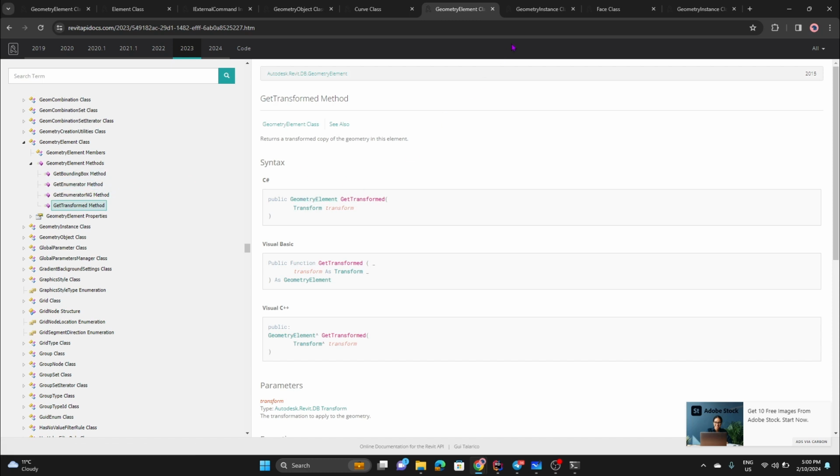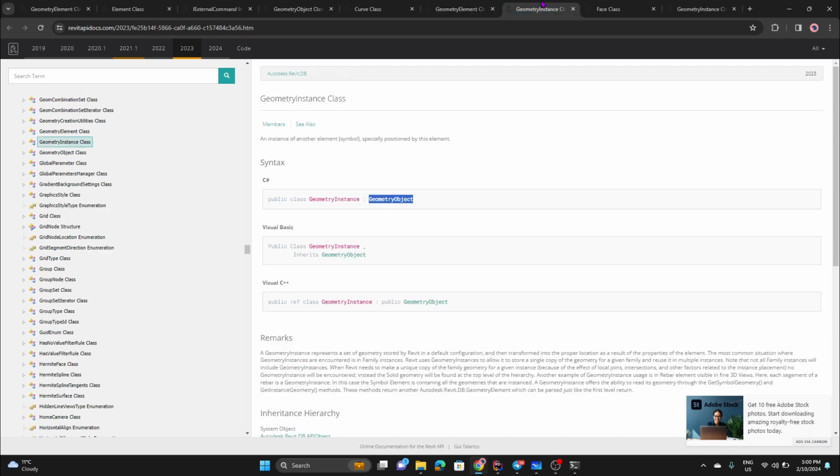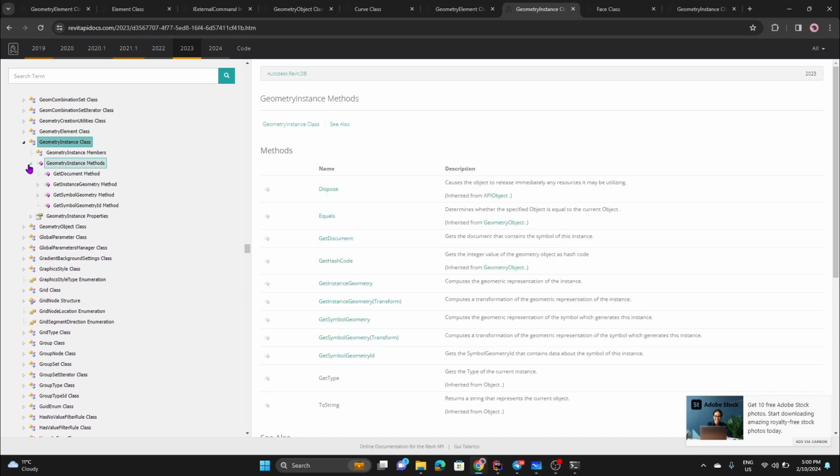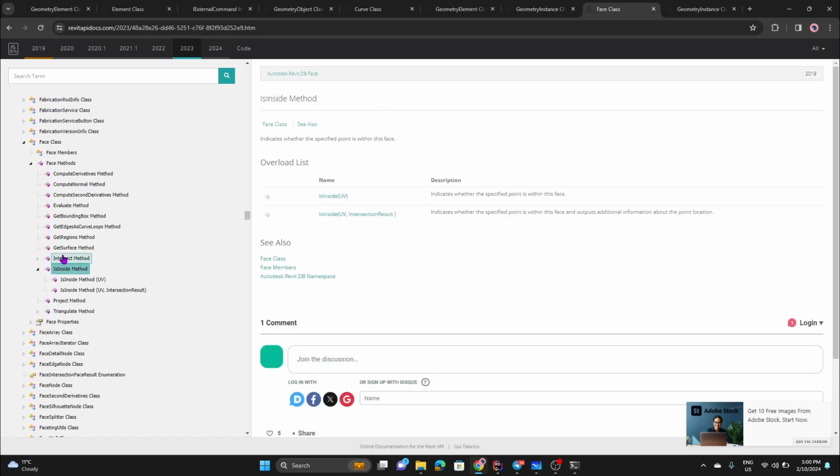That performs as a whole on the element in it. And the geometry instance is kind of interesting there. If we read this, it says that it's mostly encountered in family instances, but that's not something we worry about that much right now. And as you can see, it also doesn't have that much functionality, like the face, right? Because face is this end element that a component contains, and we can start operating with this.